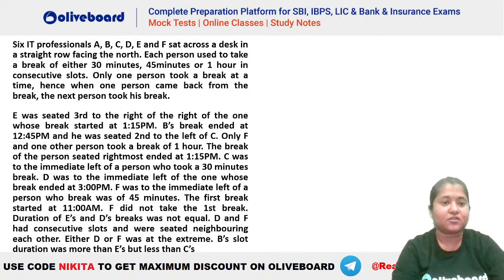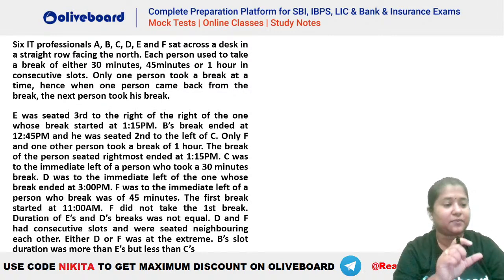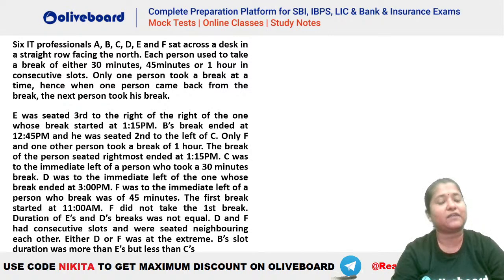Okay, let's see. So you can see there are 6 professionals A to F seated in a straight row facing the north, and they have a break either of 30 minutes, 45 minutes, or of 1 hour, and these are in consecutive slots. That means, let's say if the first break is 9 to 10, the next has to be 10 to maybe 10:30, 10 to 10:45, or 10 to 11, depending on the duration of the break here. The breaks can either be 30 minutes, 45 minutes, or 1 hour, and the breaks are consecutive in nature without any gap. That means it cannot happen that one break is 10 to 11 and then 11 ke baad it is starting from 11:15 for the next person. Okay, so it has to be consecutive in nature.